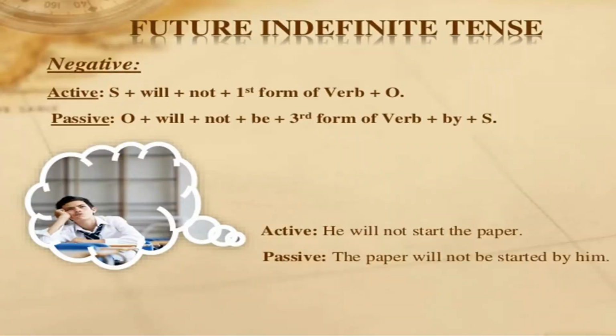If we take the negative case of future indefinite tense, its example is: he will not start the paper. Its passive voice is: the paper will not be started by him. Again, object is swapped with subject, will/shall remains the same with the addition of be, and the first form of the verb is shifted into the third form.